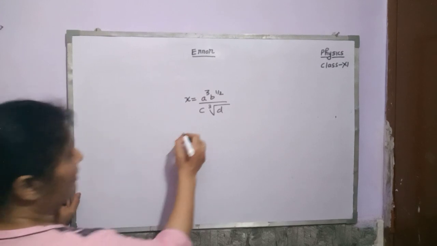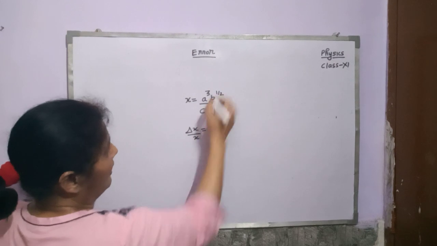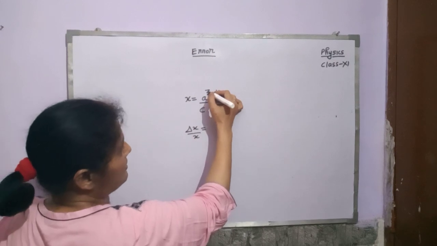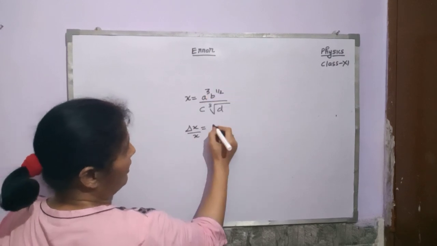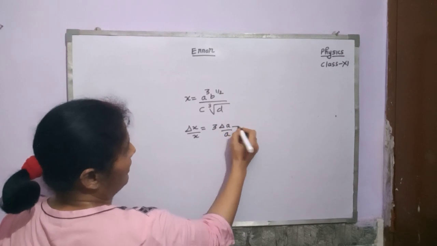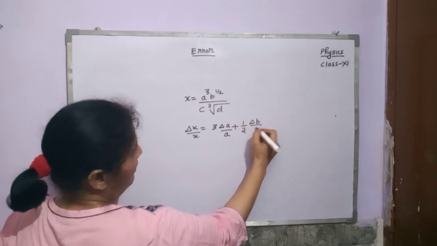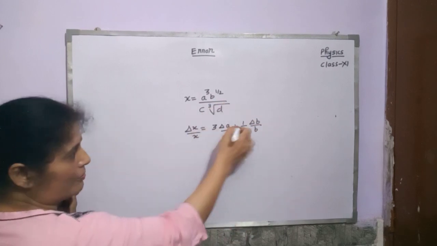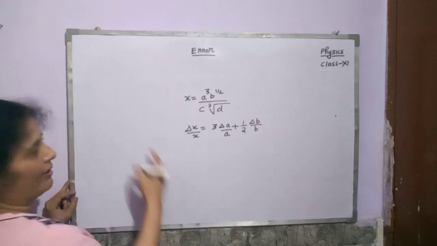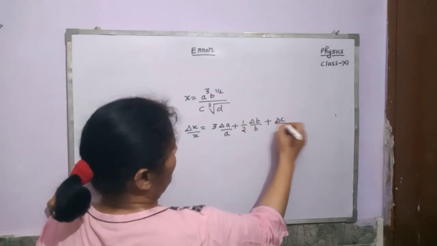You have to write the formula here: delta x upon x. Now for a cube, the 3 comes outside: 3 delta a upon a, plus half delta b upon b. Now in quotient there is also the positive sign, as we have seen in the previous case, plus delta c upon c.